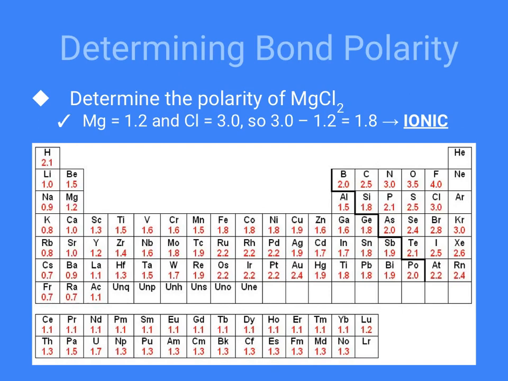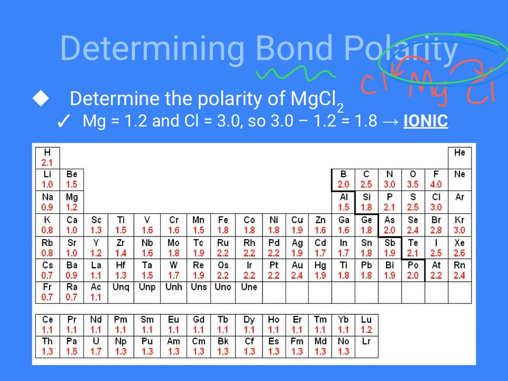In this case, we're looking at the bonds for MgCl2. It doesn't matter if you're thinking about magnesium's bond with this chlorine or magnesium's bond with that chlorine. They're the same. So I don't need to do anything regarding the fact that there are two chlorines, because when I'm looking at bond polarity, I'm just figuring out whether each of those bonds is polar or not.